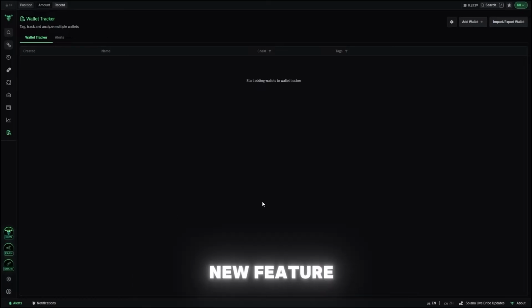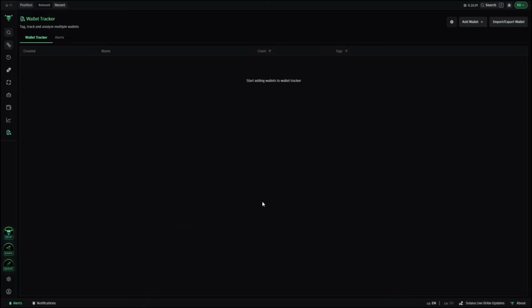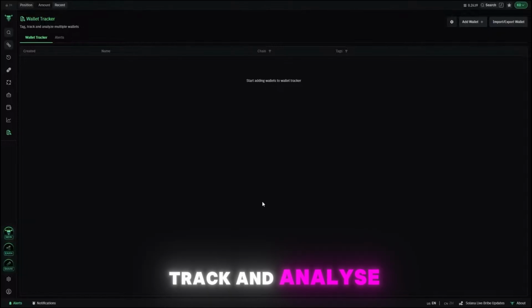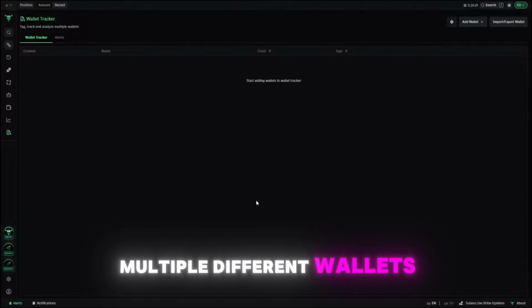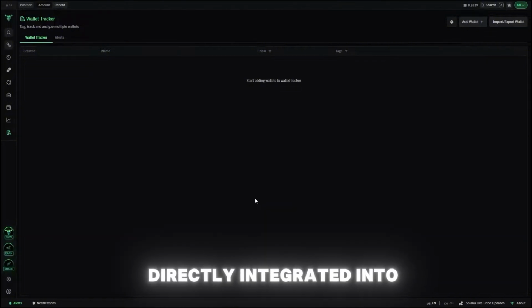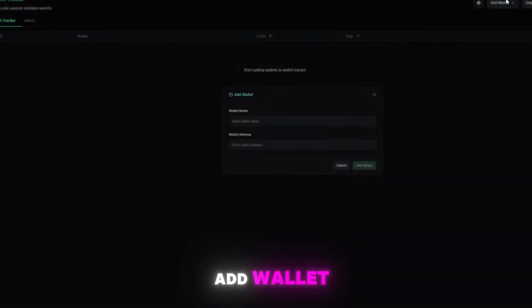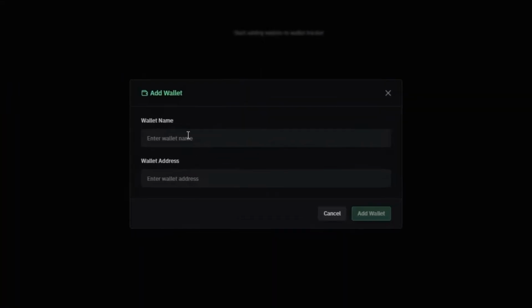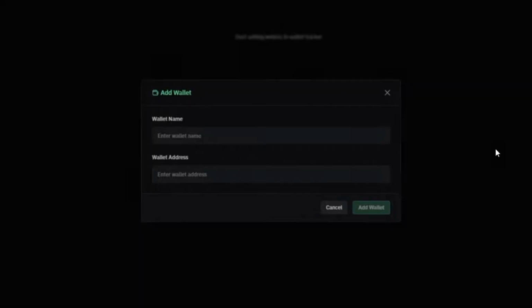Now, another brand new feature is the wallet tracker feature. And this allows us to track and analyze multiple different wallets. Now, the cool thing about this is if people want to track wallets, they usually do it via some sort of Telegram bot. However, this is actually directly integrated into the trading bot. So what we could do is add a wallet, and we can give this wallet a name so we know which wallet it is, and we can then paste in the wallet address.